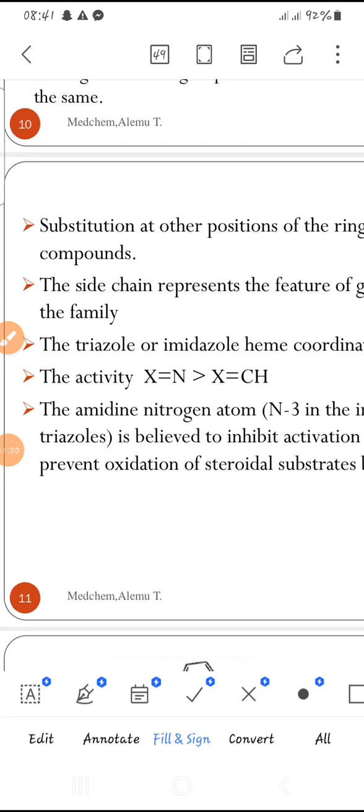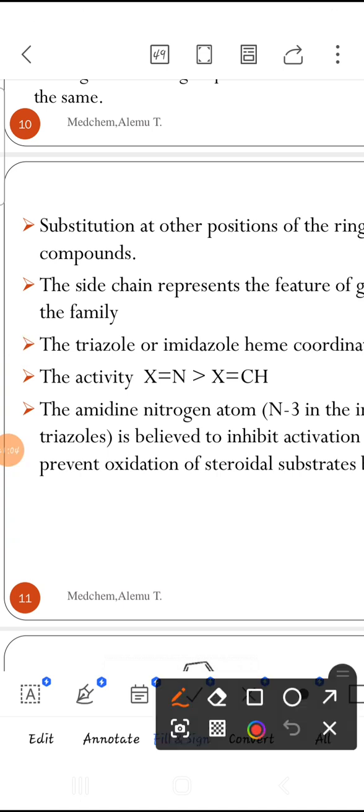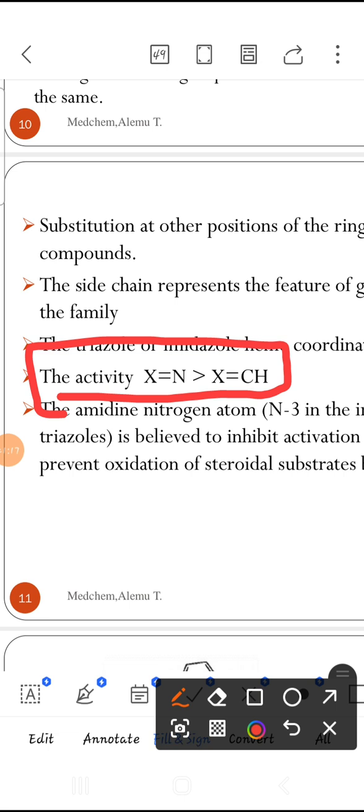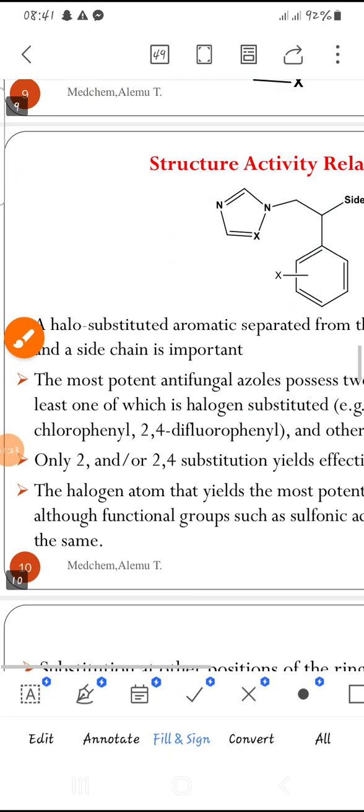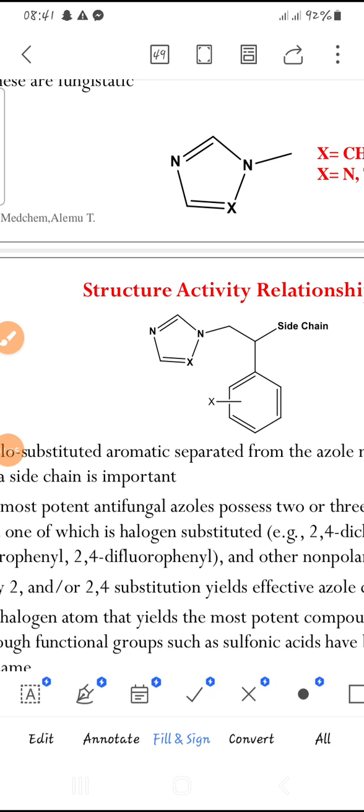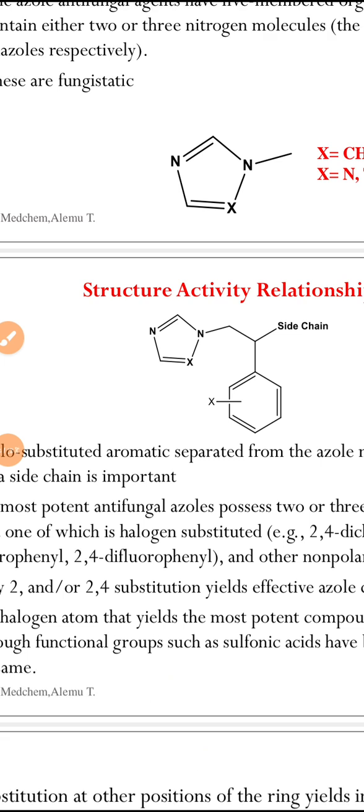Here we have the activity, and this is very important. Therefore, triazoles are many times more potent than imidazole. When X in the ring is nitrogen, it is greater than when X is carbon, meaning that in the azole structure, X as carbon is less potent than X as nitrogen.